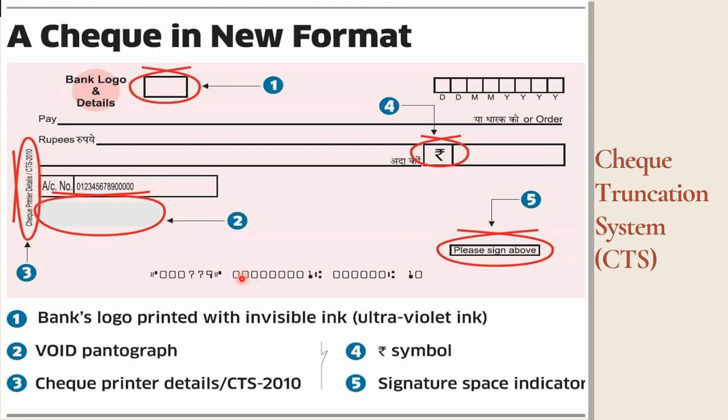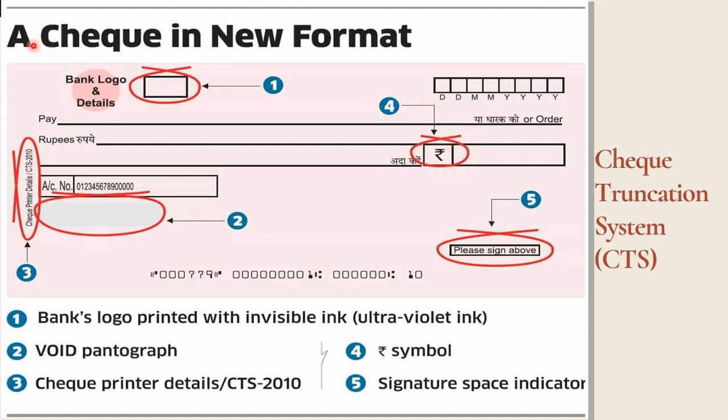This is the MICR code. MICR means magnetic ink character reader. Then the signature of the drawer is placed here, and the rupee symbol is here. So the RBI gave guidelines to follow this format of check for the performance of the check truncation system.